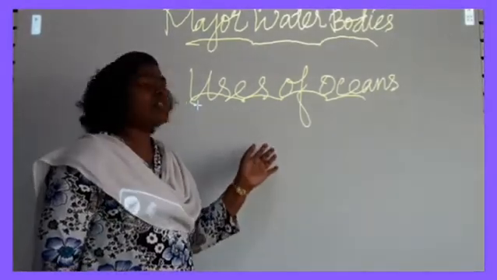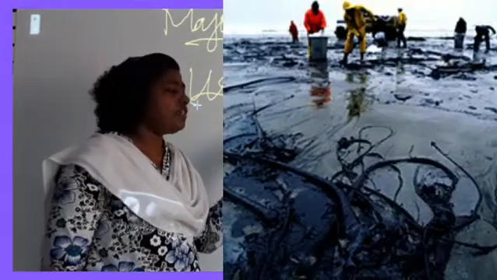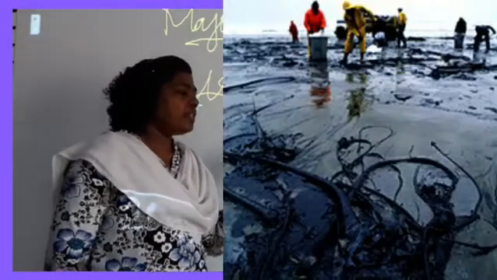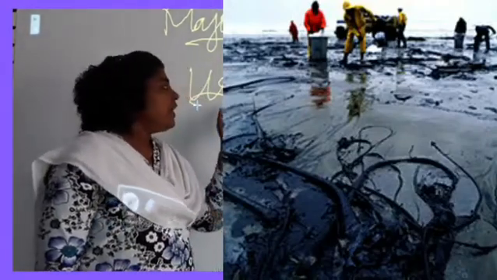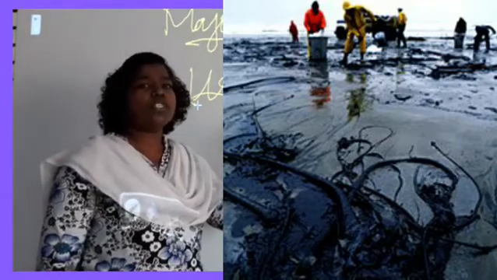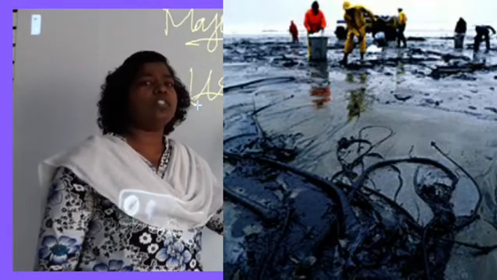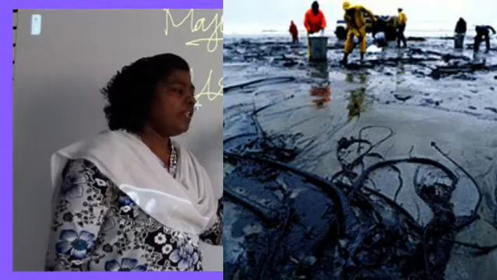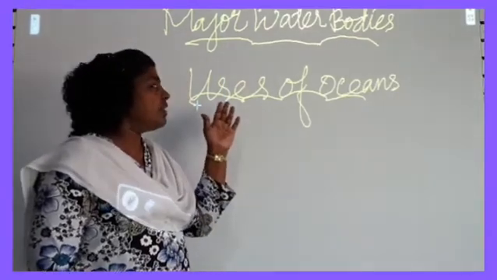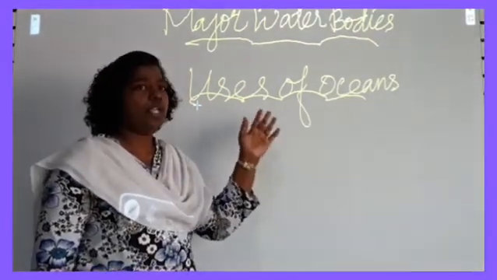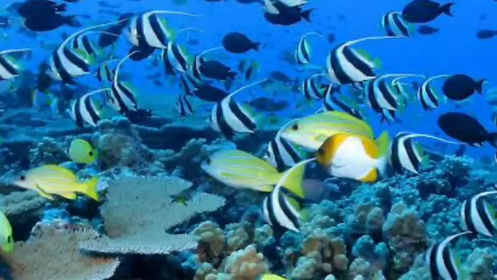And the next thing, oceans and seas support a large number of living organisms. We can say aquatic life is possible because of the oceans and seas.